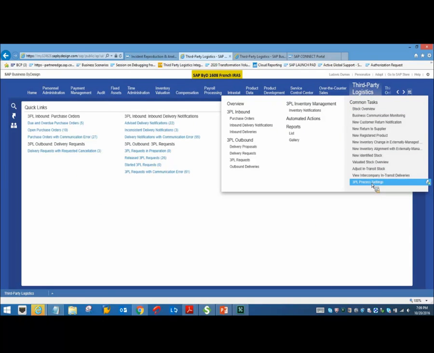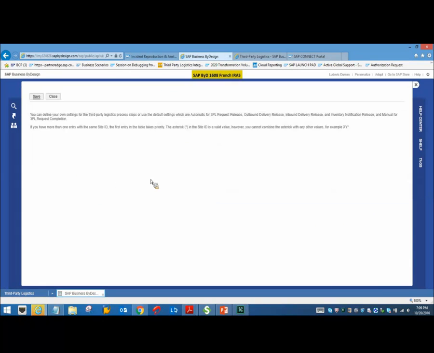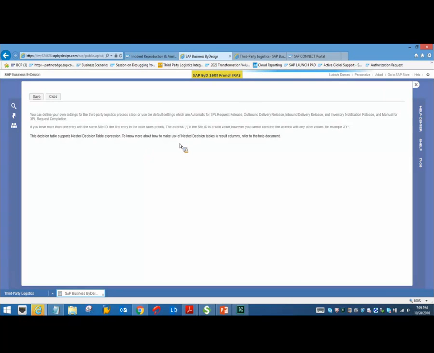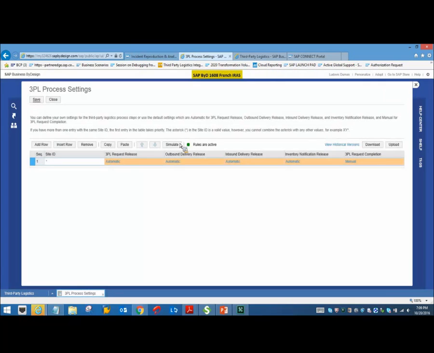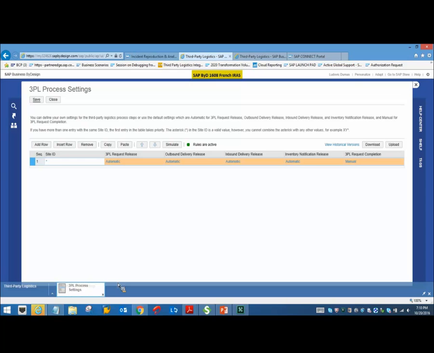So if you see here, third-party logistics work center, the common task, you have something called 3PL process settings, where you will be able to configure the settings as per the business requirements. For example, in this case, I have set it as all automatic. As soon as the request gets created, the 3PL request is released, and so on. Okay, so now back to slides.